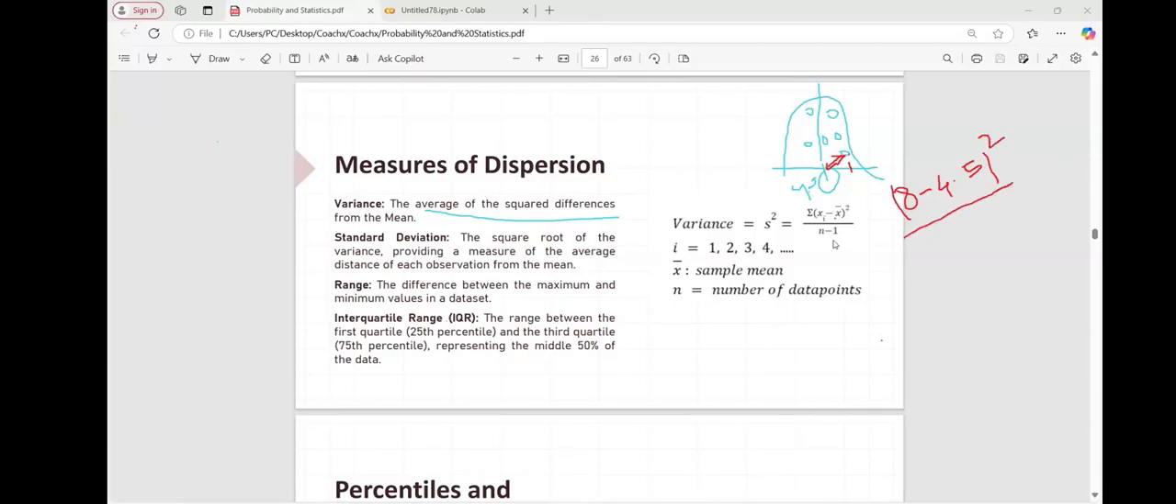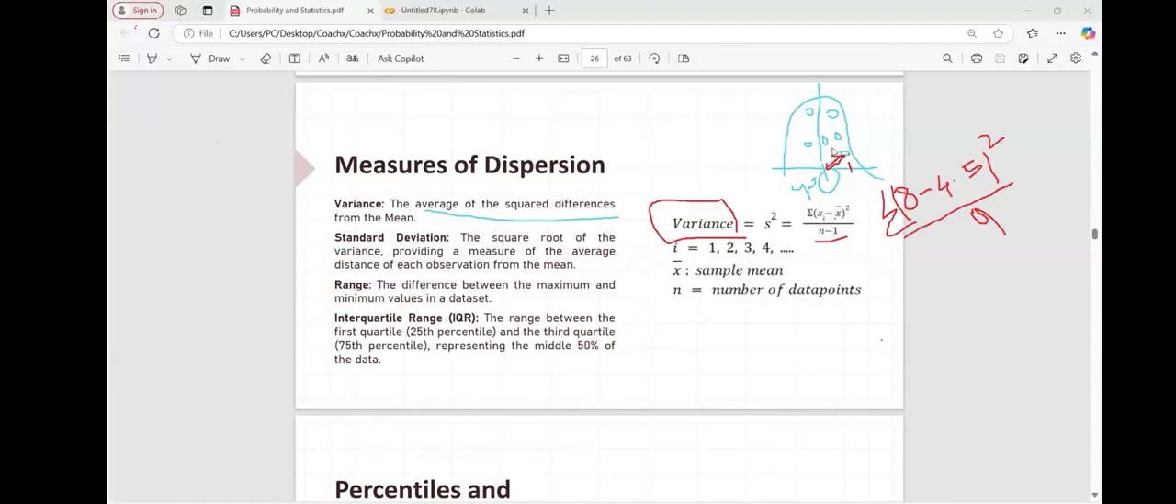N minus 1 is what? It's just a sample: the number of records minus 1. If you have 10, we have to take 9. Now if you solve this, you'll get the answer, and that is nothing but the variance. Now, understood?